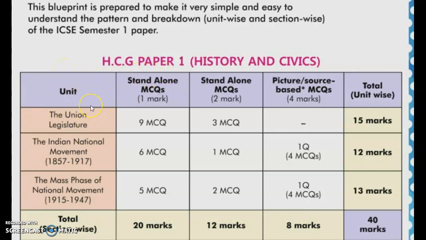You can see that the civics part is of 15 marks, the Union Legislature 15 marks, and the Indian National Movement is of 12 marks. The mass phase of national movement is of 13. Did you notice that the Union Legislature is only one chapter? If you do that chapter, you'll gain 15 marks. So you must start with the revision of the Union Legislature. You'll directly get 15 marks from there, and the rest 25 marks is from history part.